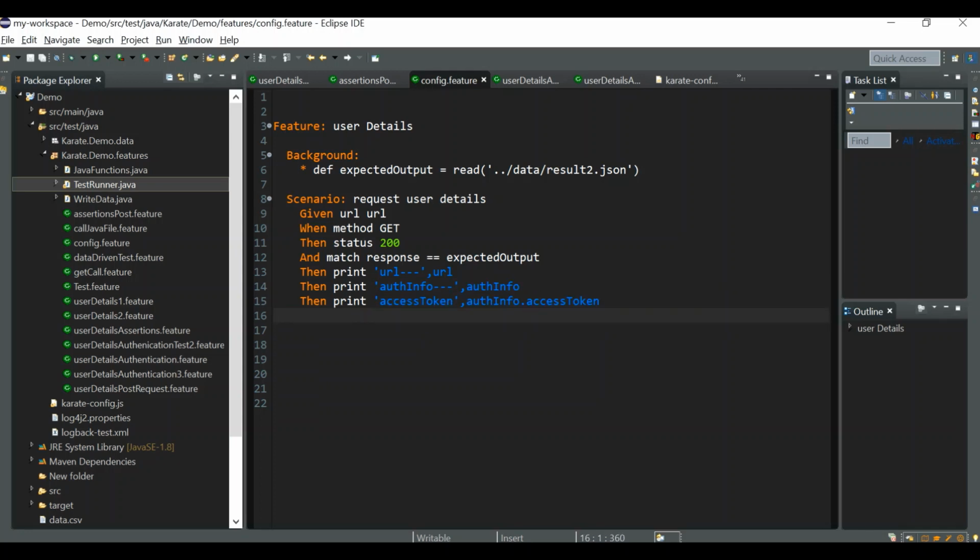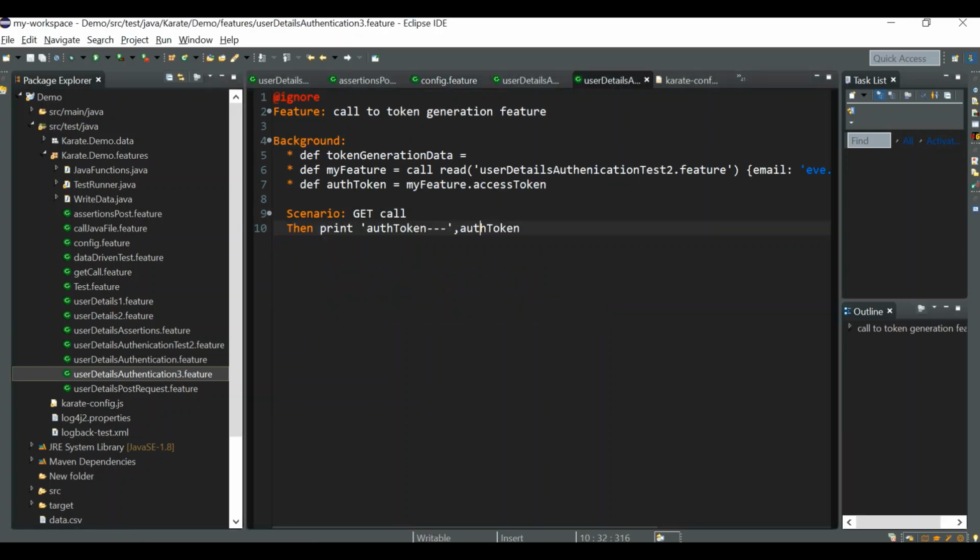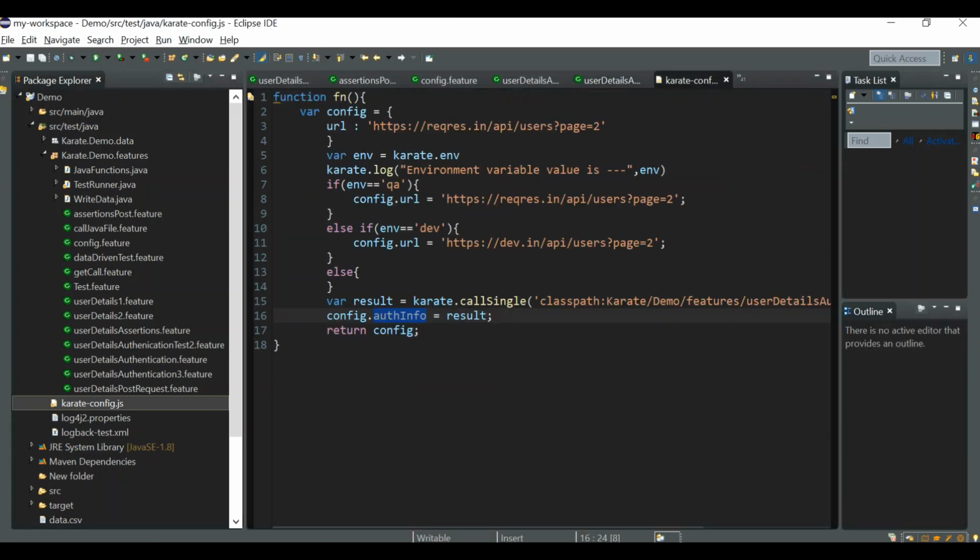So you don't need to call your feature files like we did in that authentication video. You can just write these two or three lines in this karate config.js, and you can use this authentication token anywhere in your feature file.